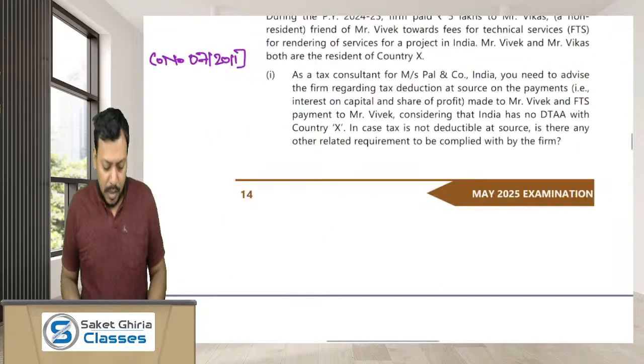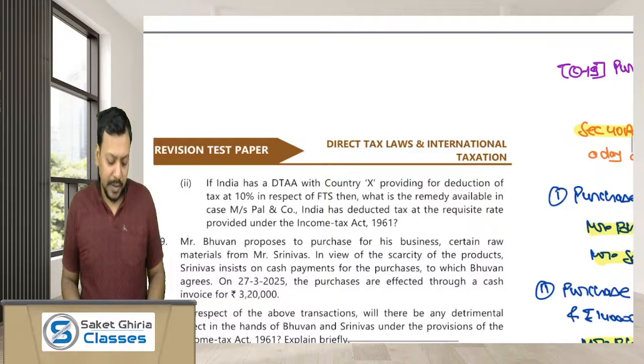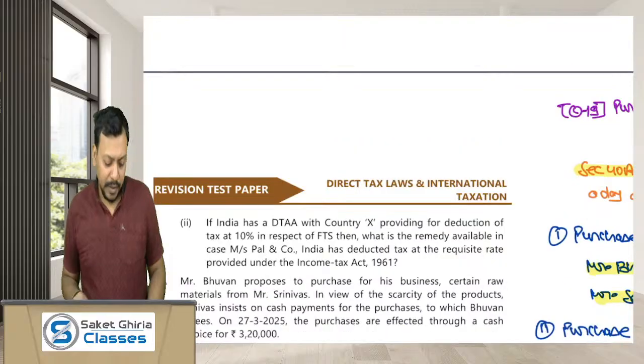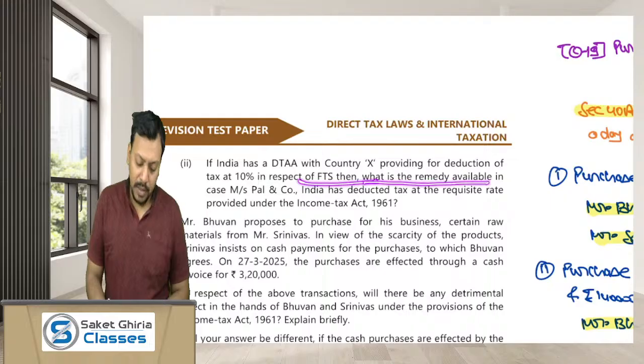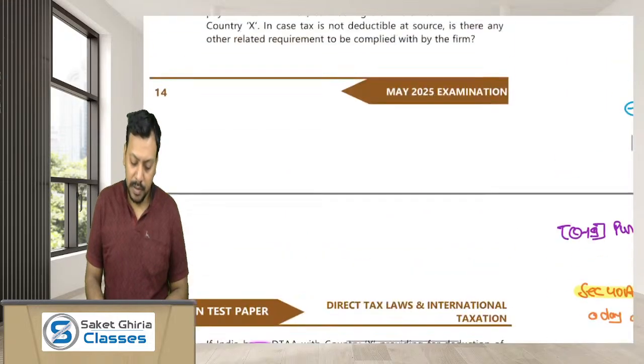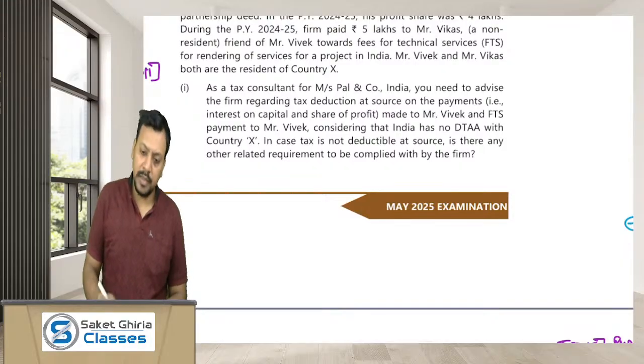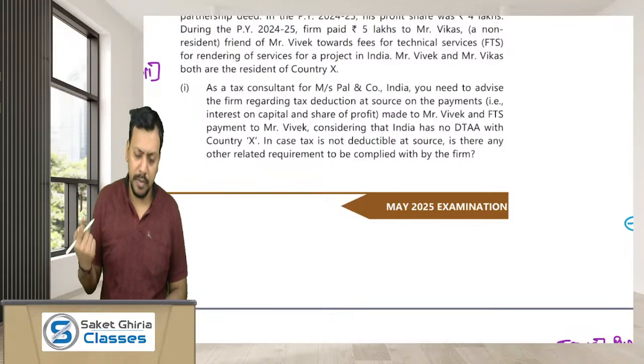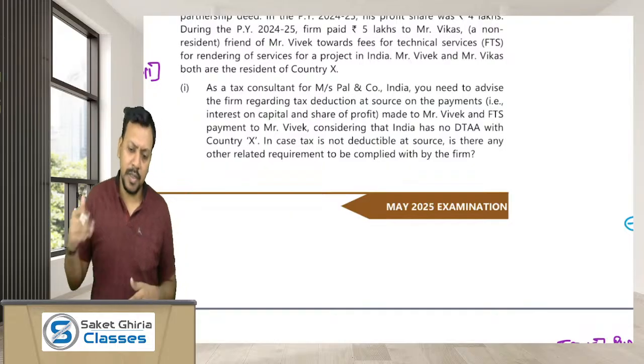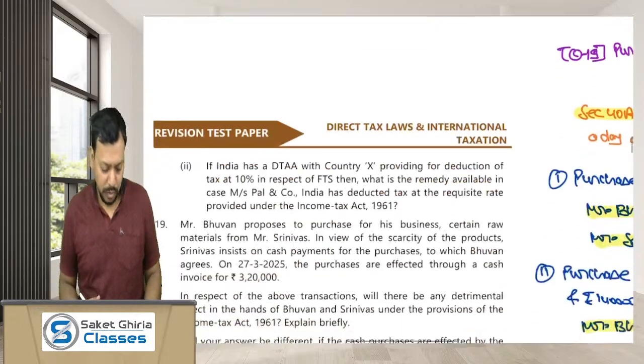Moving ahead, if India has a DTAA with country X providing for TDS at the rate of 10% on FTS, what is the remedy available? Dear friends, as per the DTAA, the TDS rate is 10%, but the TDS has been made at the rates in force, meaning 20%. As higher TDS has been made, you can apply for a refund.